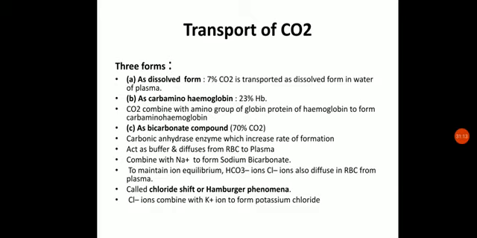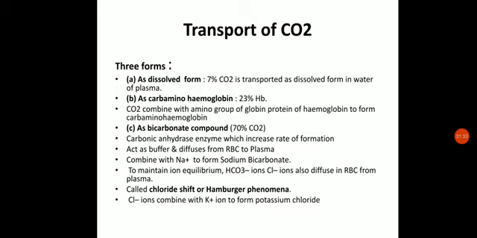So mainly the carbon dioxide will be transported in the dissolved form, that is 7%, as carbaminohemoglobin, that is around 23%, and the major form of transportation is as bicarbonate, that is H2CO3 or HCO3, around 70% of the total carbon dioxide.